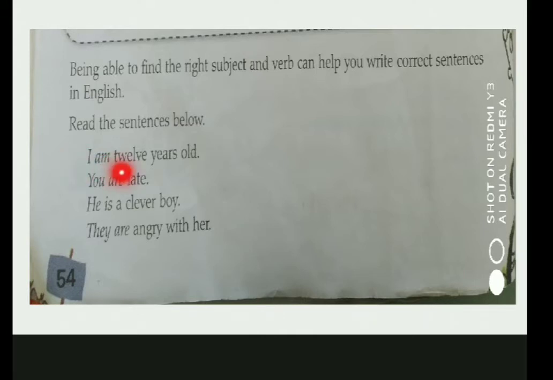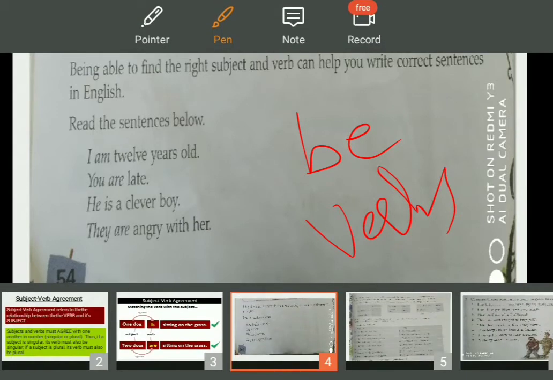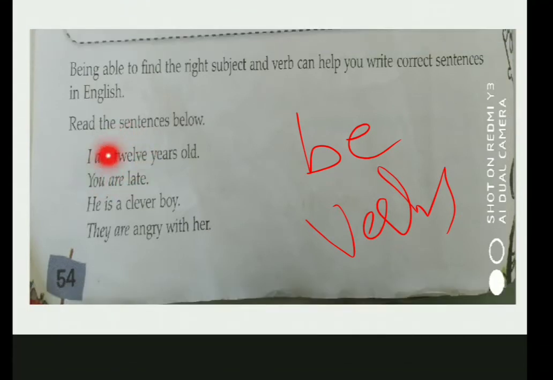I am 12 years old. So again, is, am, are, was, were, has, they are all your be verbs, right? So ऐसा नहीं बोलना कि am तो action नहीं है तो ये verb नहीं हुआ. That is wrong. It is already explained. That's be verb. What we call them? Be verbs. Is it clear? So I am 12 years old.